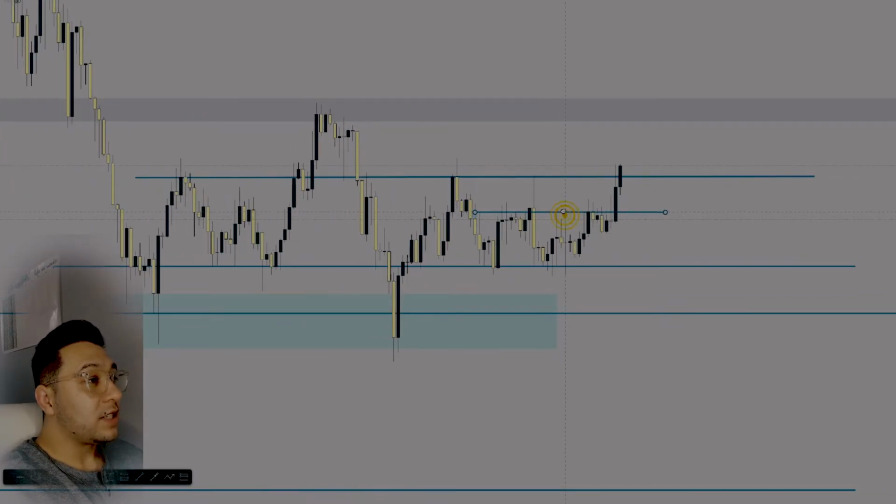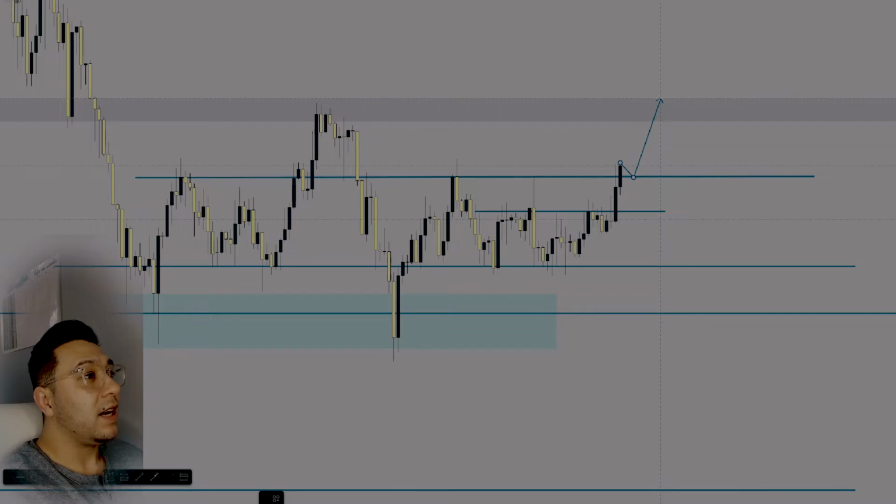The fact that this resistance is broken indicates that lower time frame structure has been broken, making higher highs and higher lows, indicating that we should continue higher. The fact that the market has closed such strong bullish candles with full volume and not really any wicks indicates that there should just be a continuation since there's a lot of bullish momentum. So we might just tap off this level at 1945 and continue higher up to the 1970 range.